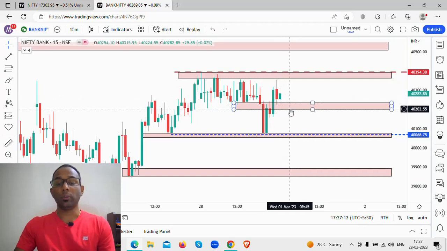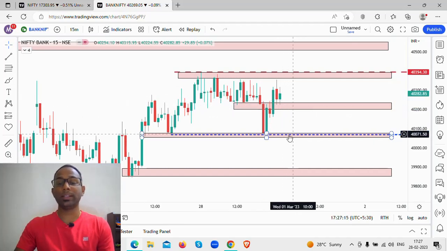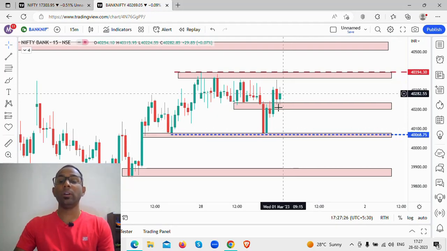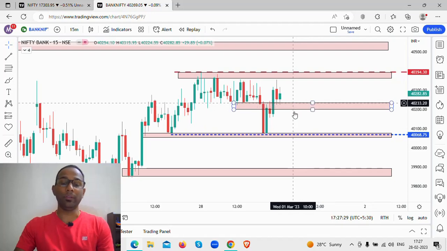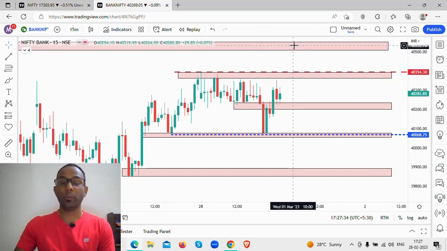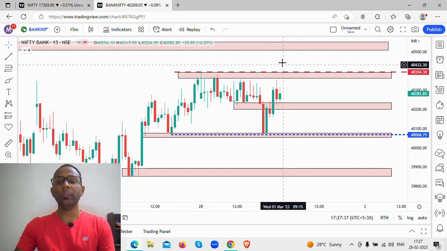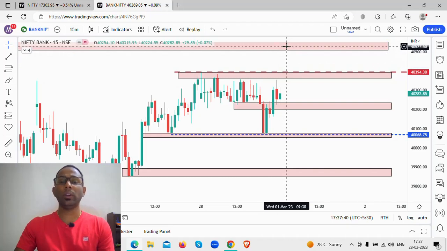If there is a gap down to the 40,560 to 40,580 level, and if there is any kind of buy signal coming in, I'm going to look at a long position if the risk to reward is in my favor, and 40,200 level will be my target. If there is a gap up to 40,500 in the morning, we are going to look at shorting the market only if there is a sell signal coming through from the candlestick formation which I follow, and if the risk to reward is in my favor. So these are the scenarios we are looking at, and this is your strong support level.